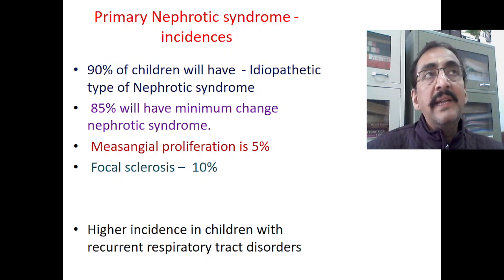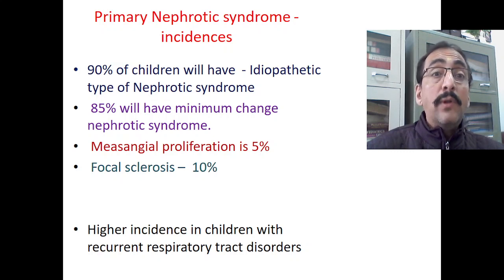Incidence wise, 90% of the children will have this primary nephrotic syndrome. Okay, so this primary nephrotic syndrome otherwise is also called idiopathic nephrotic syndrome. Not all nephrotic syndromes are called idiopathic nephrotic syndrome, only the primary types, which is 90% common, so that is called idiopathic.